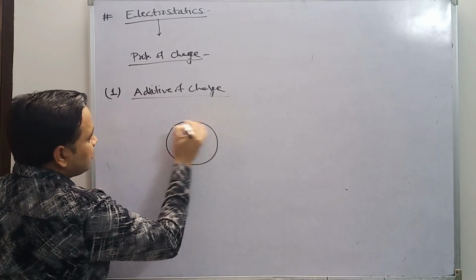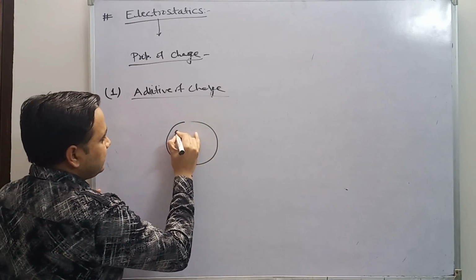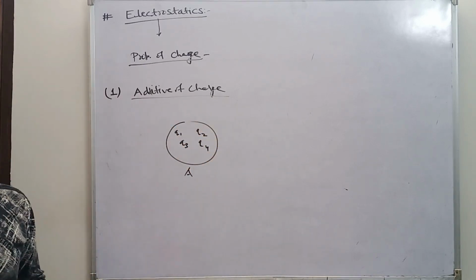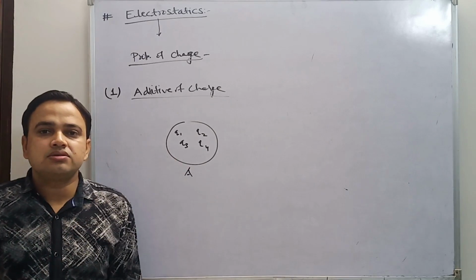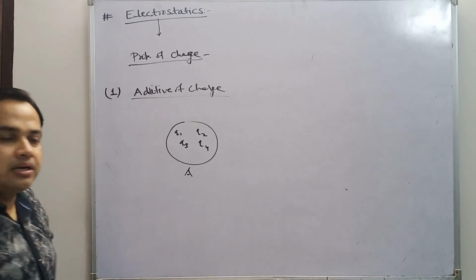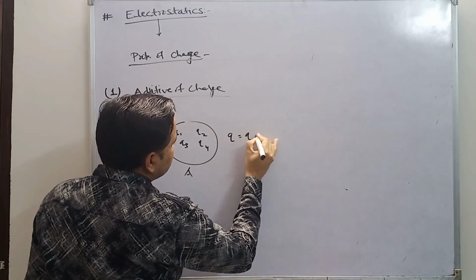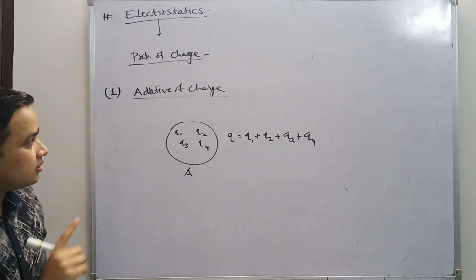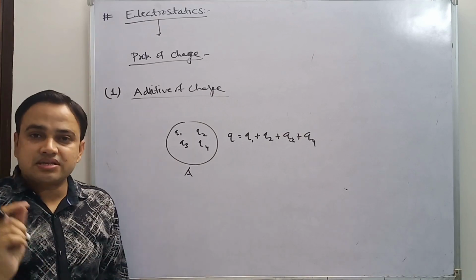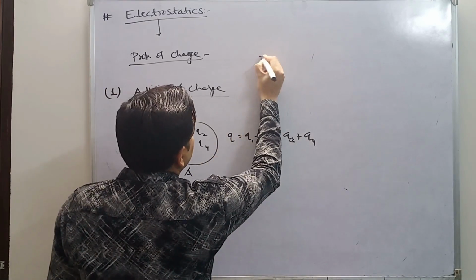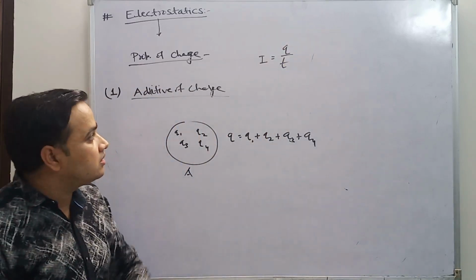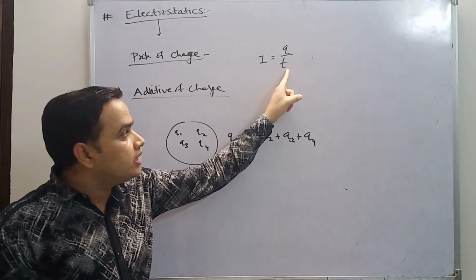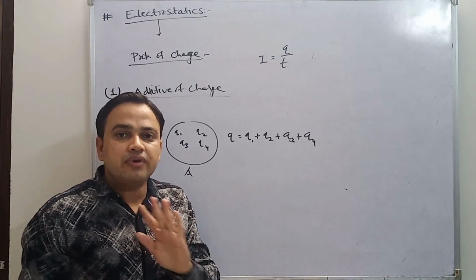Suppose a body A has four charges on it: Q1, Q2, Q3, Q4. If somebody asks you what the total charge on this body is, how can we calculate it? Total charge is Q1 plus Q2 plus Q3 plus Q4. Keep in mind, charge is a scalar quantity, not a vector quantity. We have written the formula I is equal to Q upon T. So I is a scalar quantity, T is a scalar quantity, and Q is also a scalar quantity. It is not a vector quantity.